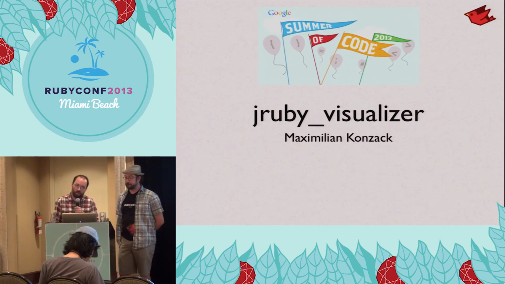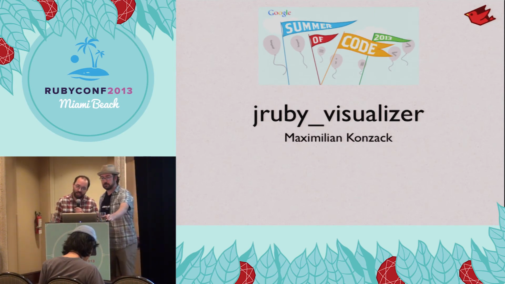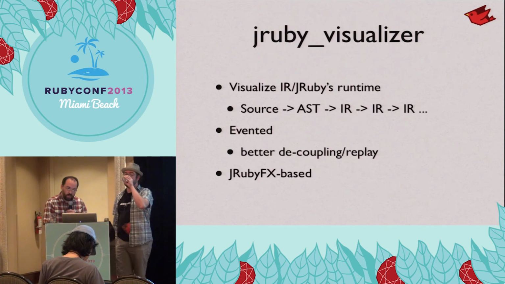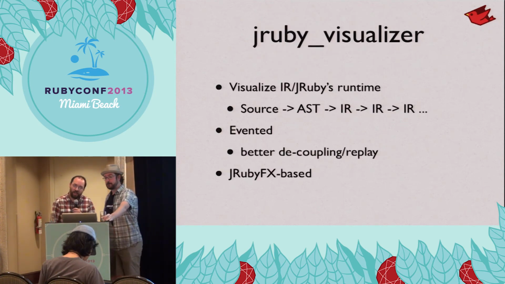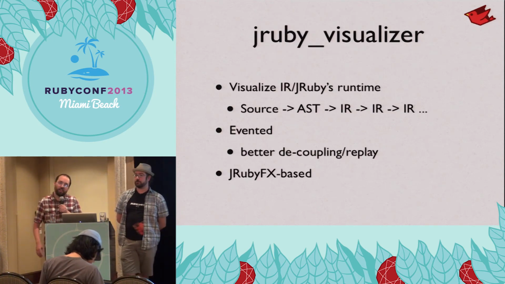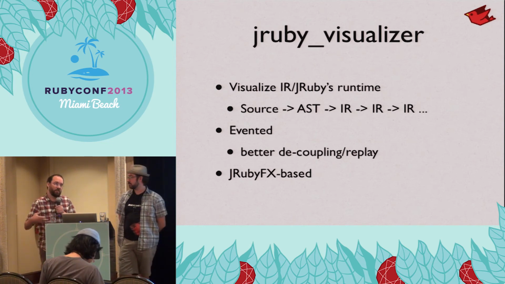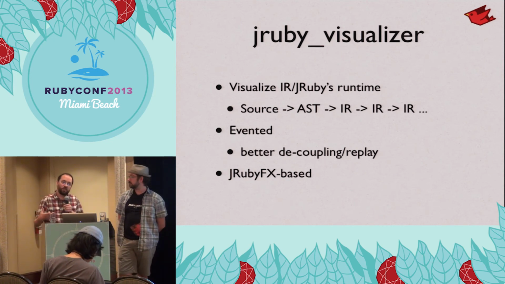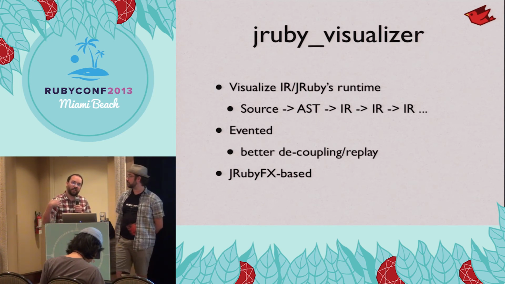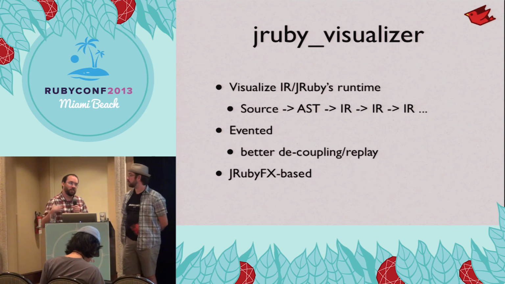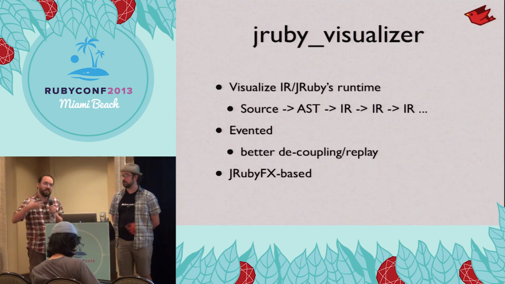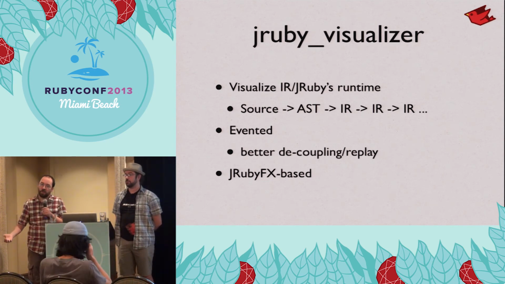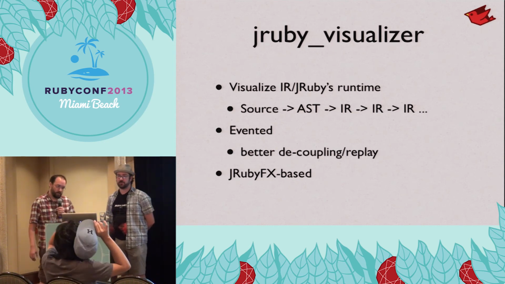JRuby Visualizer is by Maximilian Konzak. He's not here today. We need to have better tools to analyze stuff at the IR level. We have a lot of compiler passes running, and eventually we want to get this tool to the point where you can run your application and it'll generate an event stream. You can save that event stream, give it to us, and we can look at all the changes that are happening in IR and figure out what went wrong. Right, see why it's not optimizing what it should be.